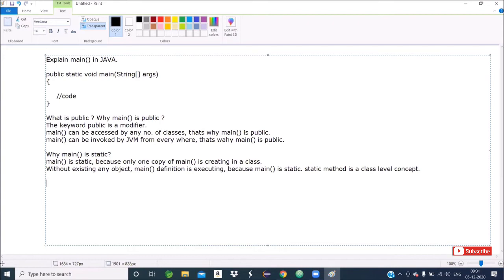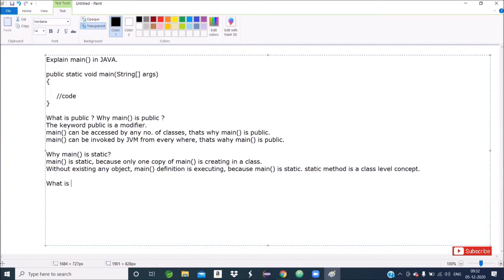Returning value means output value. That output value was going to the operating system, because the operating system is the manager of a computer system. Through that returned value, the operating system knew that one task, one job, was successfully completed. But in Java programming, void is a type that represents that it never returns any value.